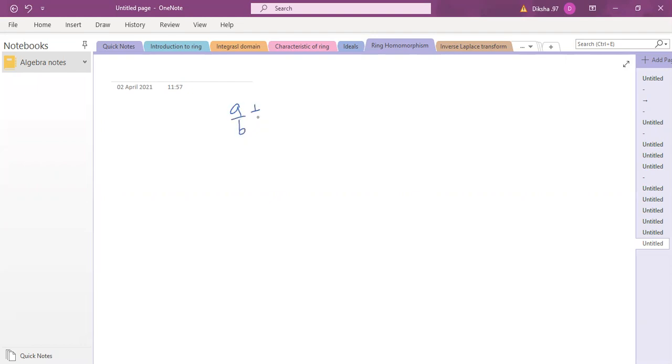So this A by B plus C by D, how do we define the addition? AD plus BC by BD. So now I know A by B is the same as A dash by B dash.